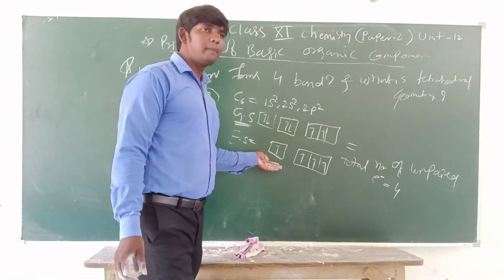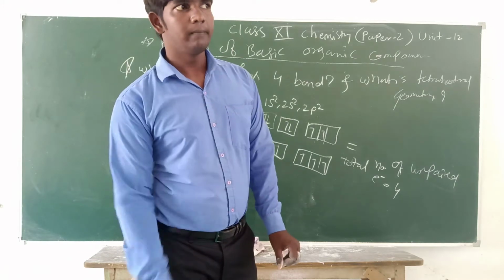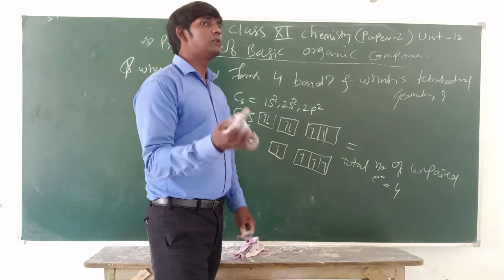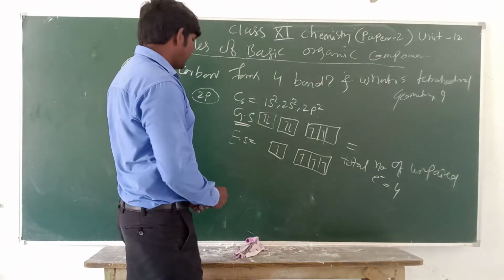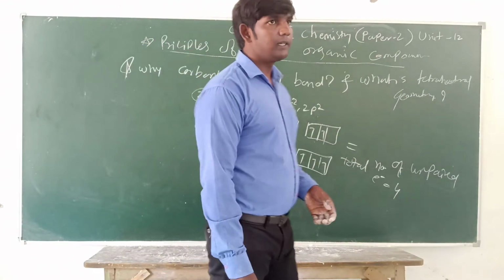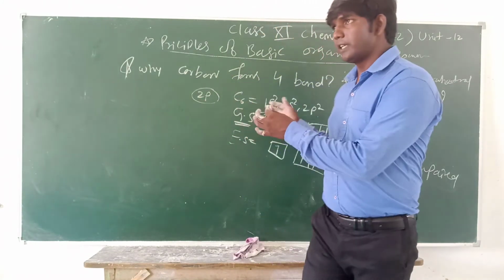Now we have 4 unpaired electrons, and therefore carbon makes 4 bonds, because each unpaired electron requires one more electron to get paired. This form is unstable, so it requires one more electron to get paired and become stable.